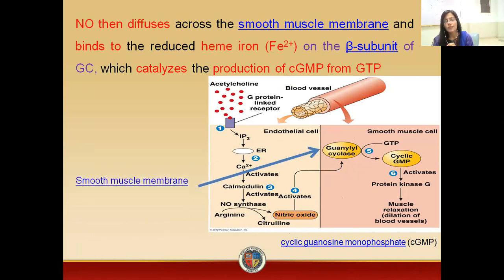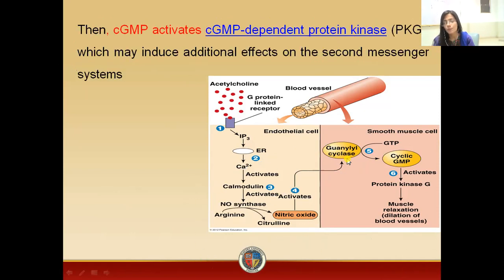After crossing the smooth muscle membrane, it will bind itself to reduced heme iron on the beta subunit of an enzyme, and the name of that enzyme is guanylyl cyclase. So nitric oxide is binding itself to guanylyl cyclase. As a result, there will be increased production of cyclic GMP from GTP.